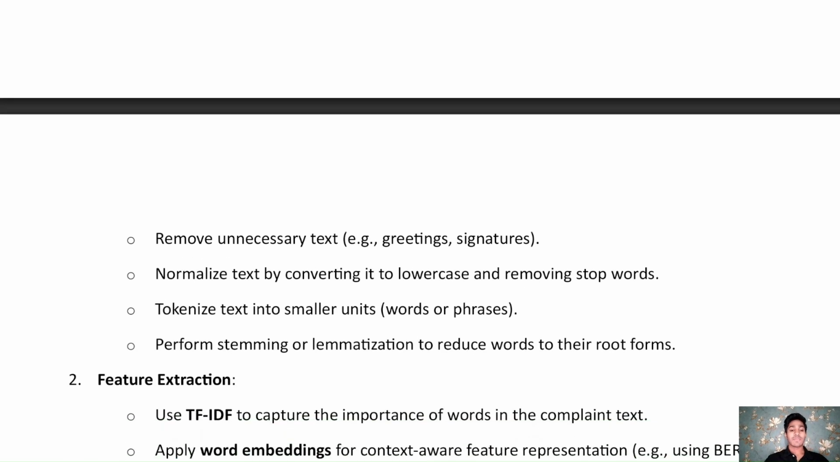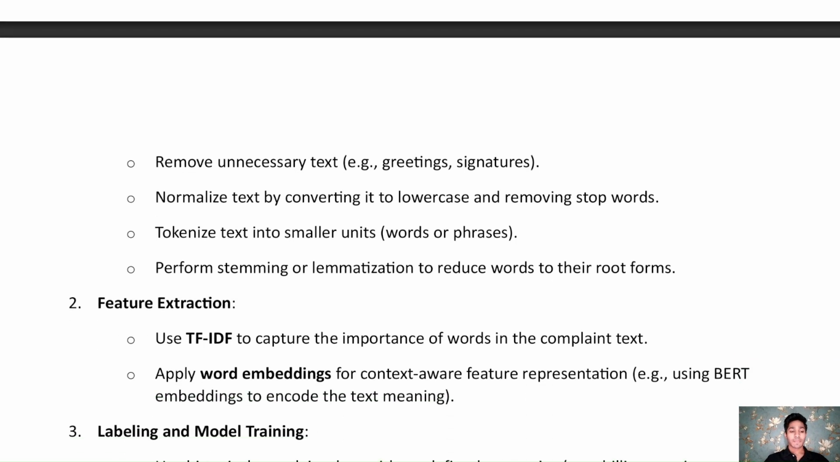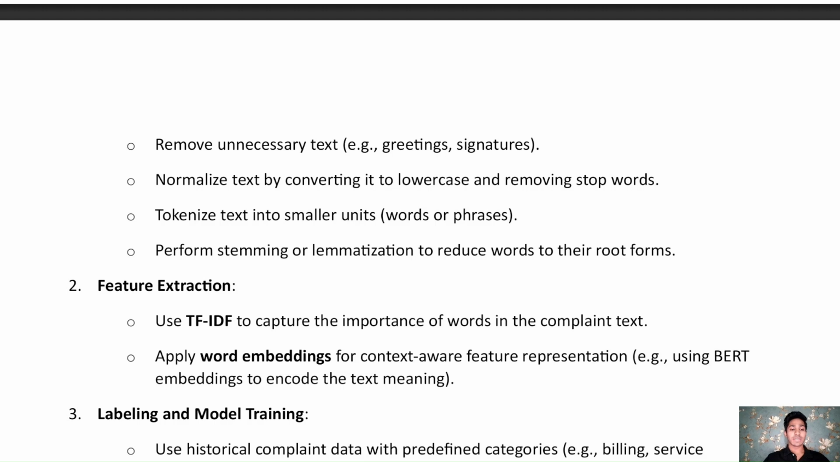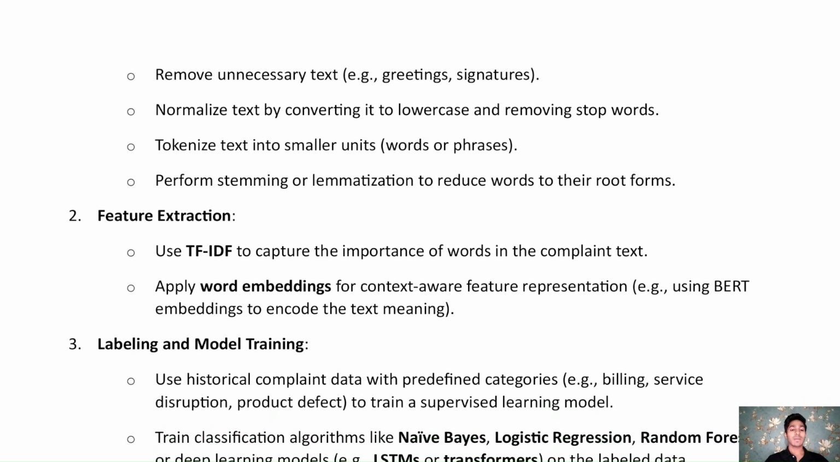And then we perform stemming or lemmatization to reduce words to their root forms. As I discussed before, stopping is converted to stop, in which stop is the root word for stopping. And then the second step is feature extraction. In feature extraction, we use TF-IDF to capture the importance of words in the complaint text. And then we apply word embedding for context-aware feature representation, using BERT embedding to encode the text.